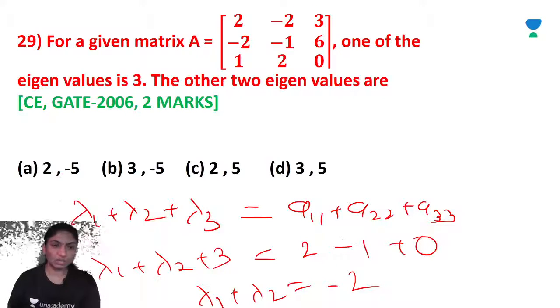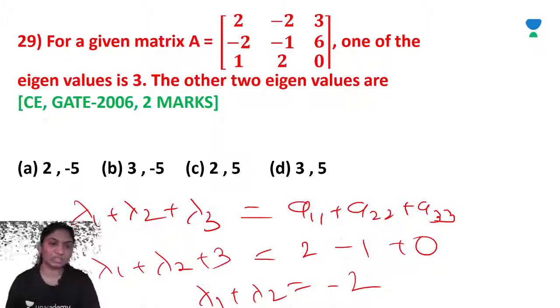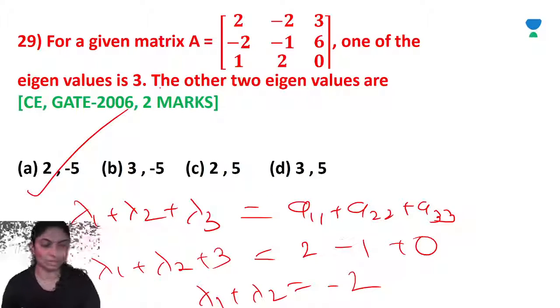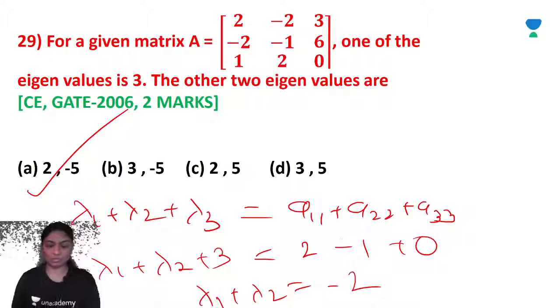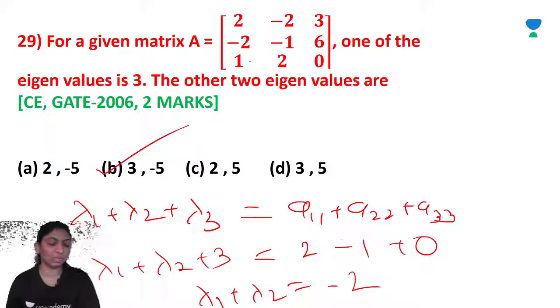So check which pair has the sum minus 2. 2 and minus 5 has the sum minus 3. Right? 2 and minus 5, no. 3 and minus 5.